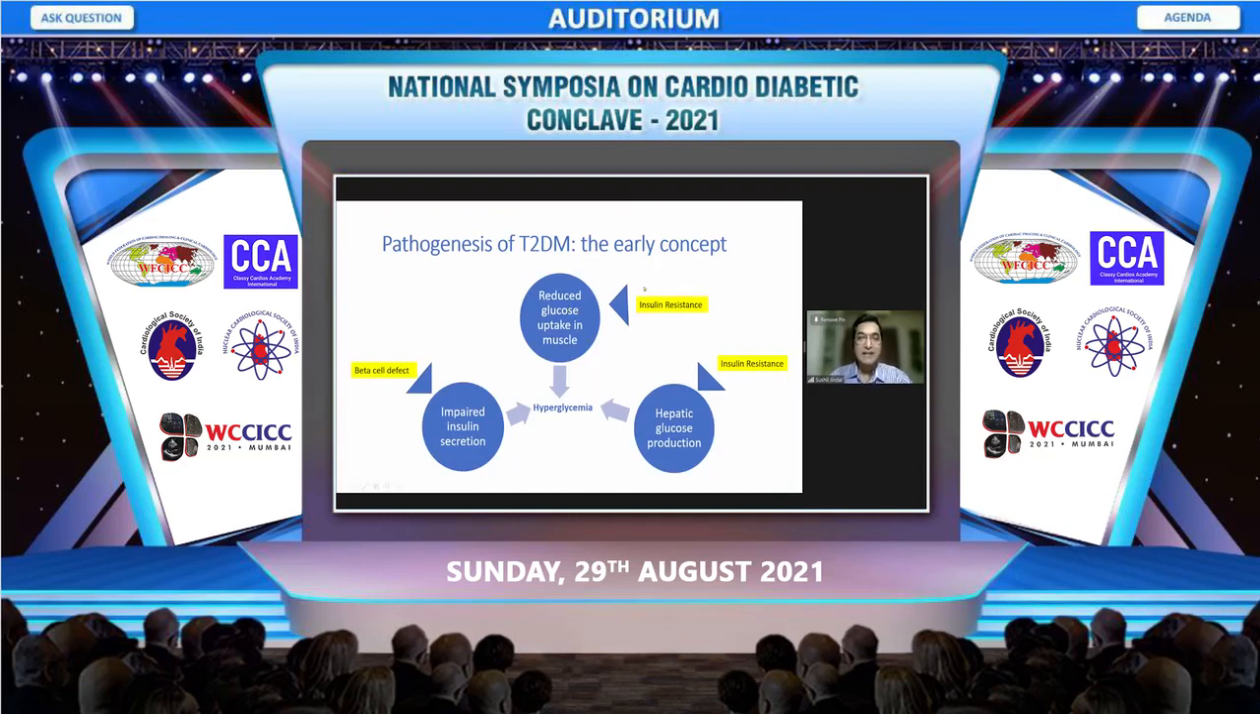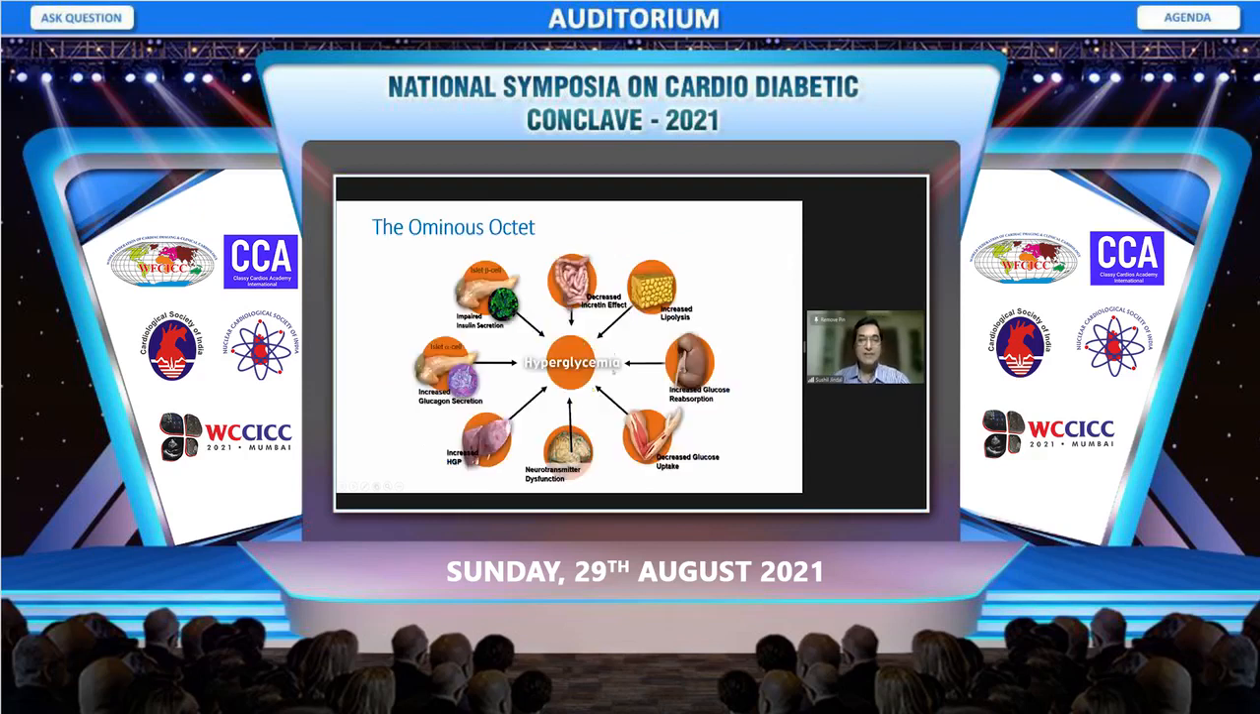So we know that our earlier concept was that type 2 diabetes is produced by insulin resistance, which is working on muscles where there is reduced glucose uptake, and also on the liver where the glucose is constantly poured into the circulation. And this leads to hyperglycemia, and also to an increased burden on the beta cells, which ultimately start getting exhausted and die, and this leads to beta cell dysfunction also. But things have become more complicated. Now we know this differential hypothesis that there are multiple organs involved in the pathogenesis of type 2 diabetes, and I'll be taking each one of them one by one.